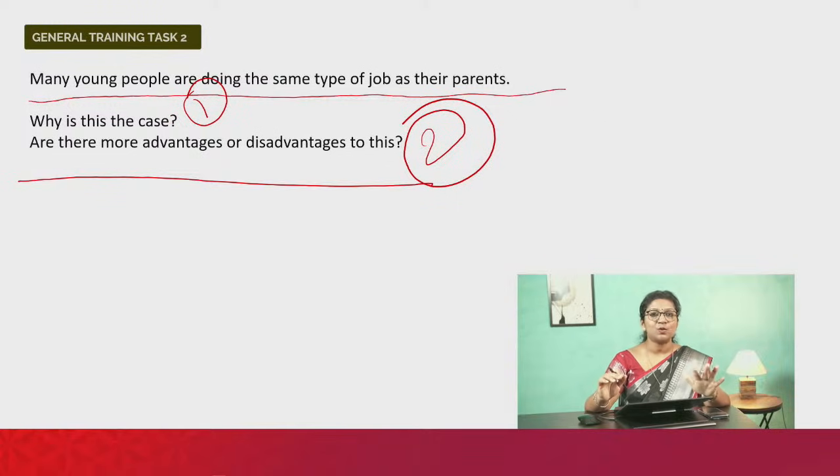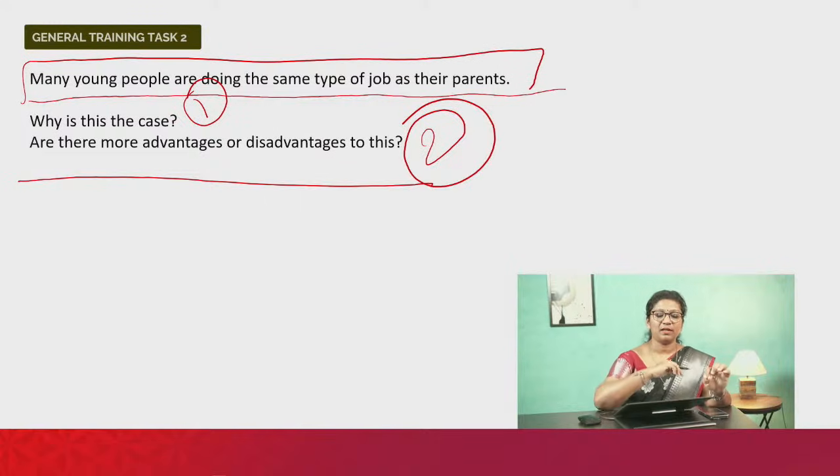It can be categorized as a two-part question. First, you have to say why this is happening. Second, you have to say what is more. So at this point, to answer the second question, what I would recommend is choose one. You either say the advantages are more, or you say the disadvantages are more, and just write that. That's also possible. Okay, so let's explore some ideas into this. Why is it happening?